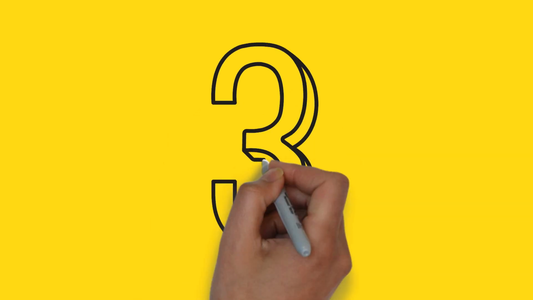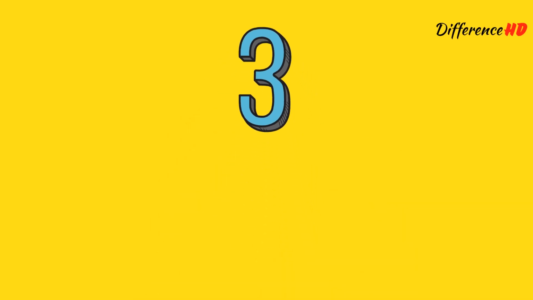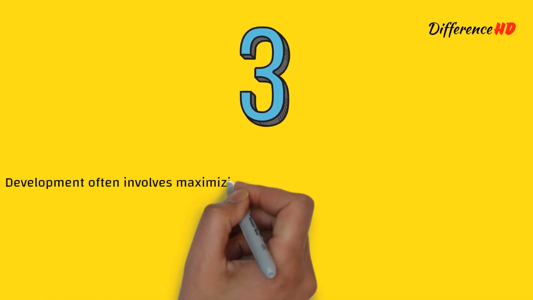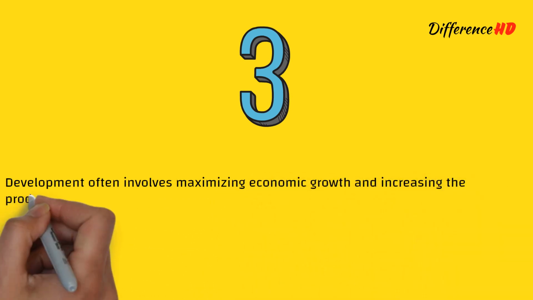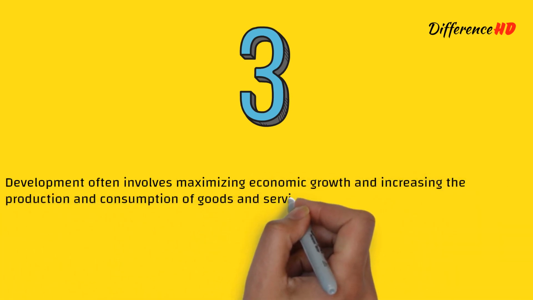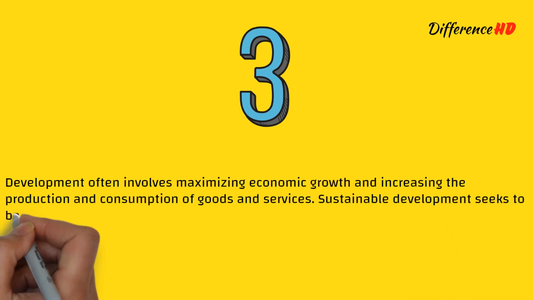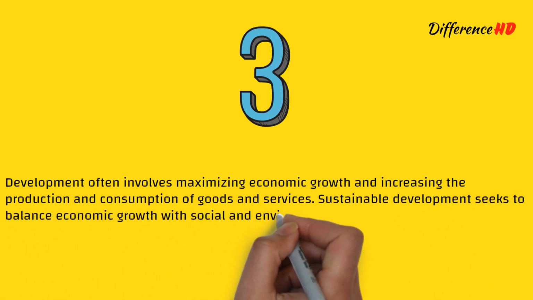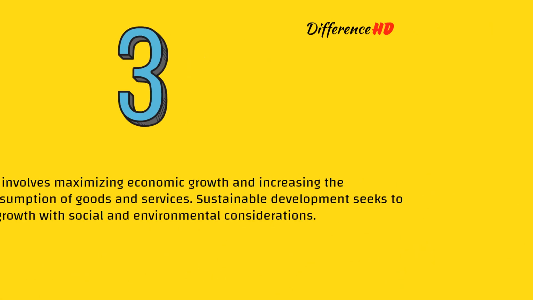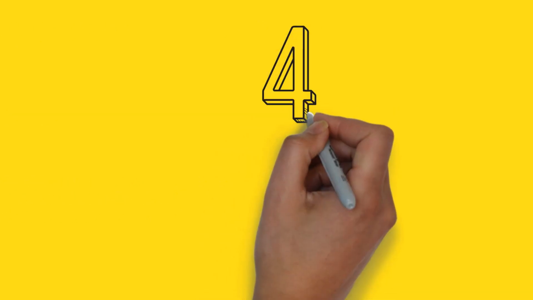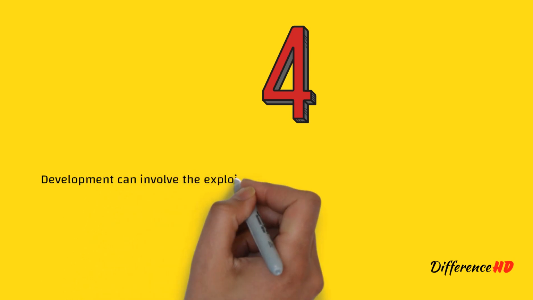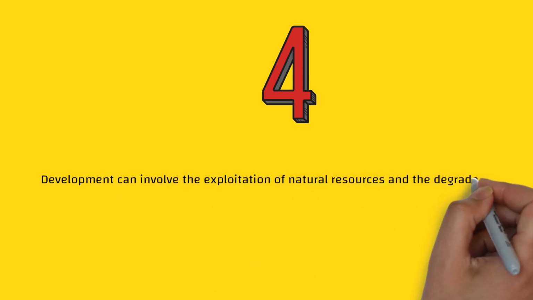3. Development often involves maximizing economic growth and increasing the production and consumption of goods and services. Sustainable development seeks to balance economic growth with social and environmental considerations. 4. Development can involve the exploitation of natural resources and the degradation of ecosystems.